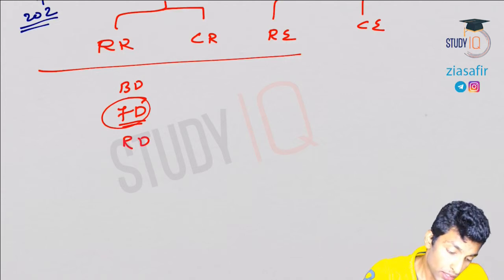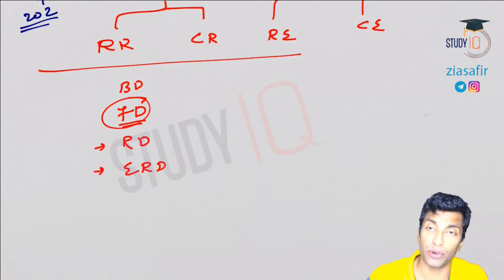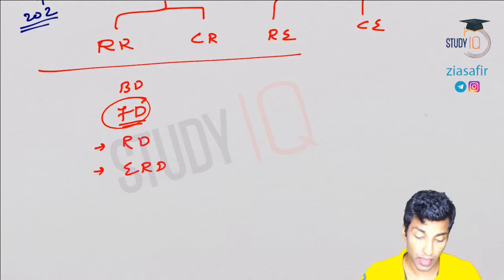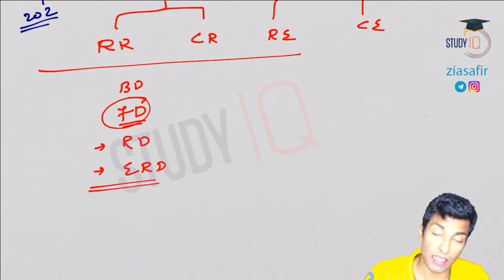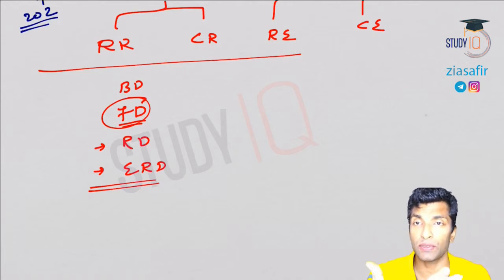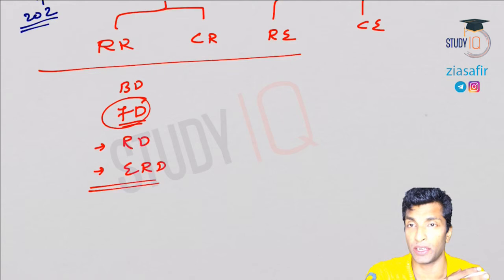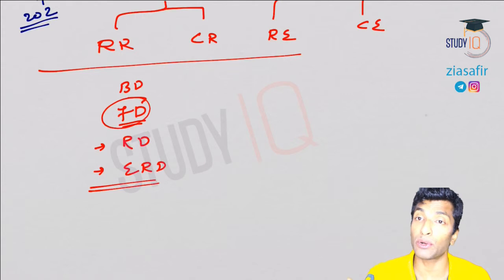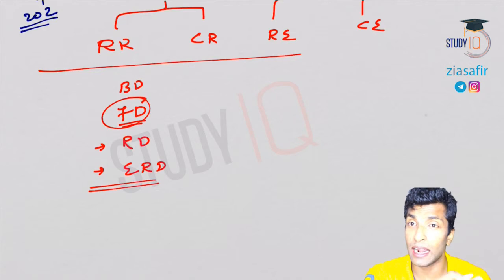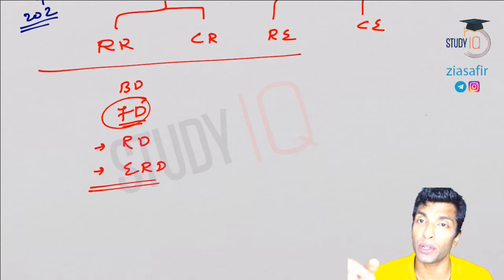Okay, so revenue deficit. And then we have discussed the concept of effective revenue deficit. Some of the grants which are given to states will be part of revenue expenditure. Okay, but if the state is using those grants to make some assets, then that could be considered as capital expenditure. So it should not be part of revenue deficit, so that will be excluded. So effective revenue deficit means revenue deficit minus the grants to states, not all grants to states, only those grants to states which are used for creating assets.